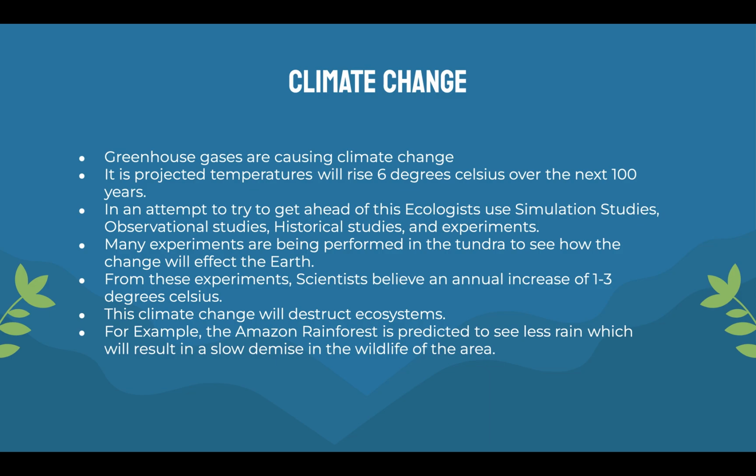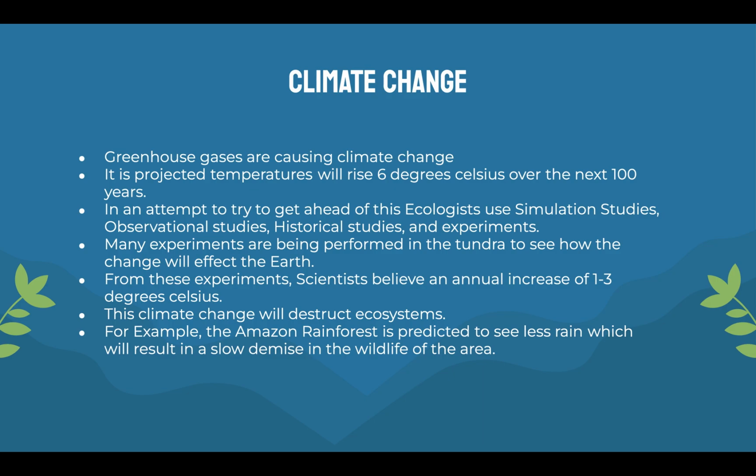So many experiments are being performed in the tundra to see how the change will affect the earth. The tundra is kind of interesting because this is one of the spots that is being affected the most by global warming, because the tundra is made up of a lot of glaciers and frozen water. So as temperatures rise, we see this begin to melt, and a change from ice to water can greatly change that environment. From these experiments, scientists believe an annual increase of 1 to 3 degrees Celsius, which is very scary. 1 to 3 degrees Celsius is a large amount of temperature change, and this can be extremely deadly to many environments as we go through the years.